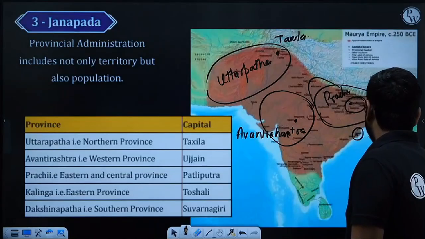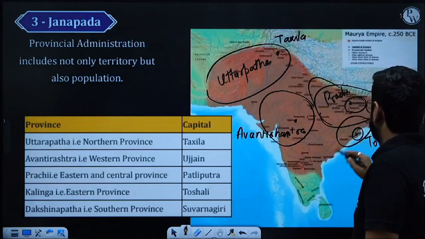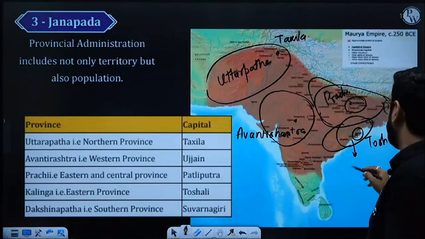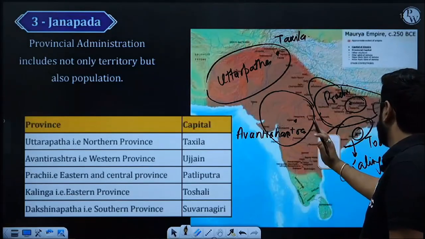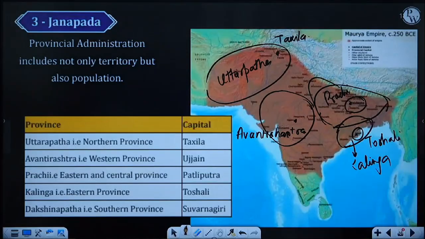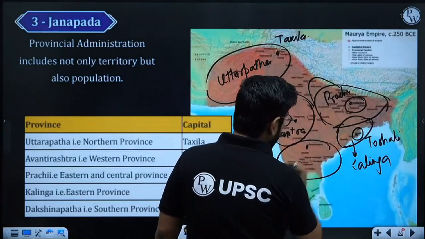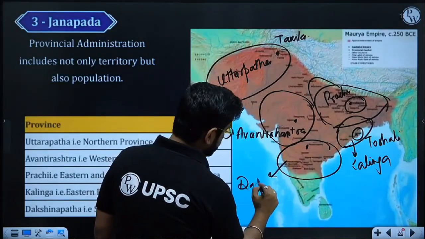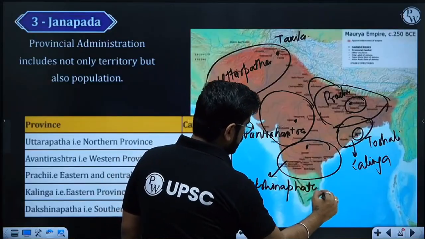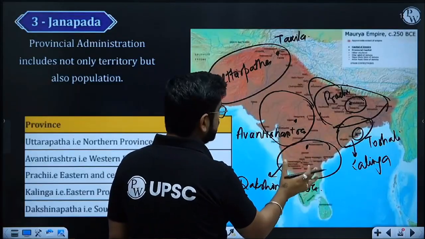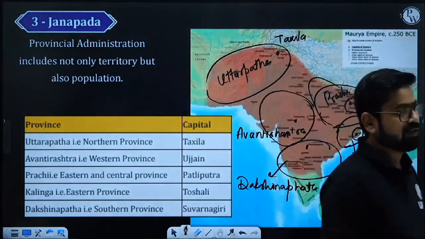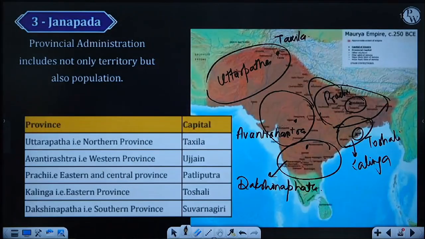Then Toshali. So Toshali is here. This part is technically your Kalinga or Eastern province. And then there is Suvarnagiri, and this is your Dakshinapatha. If it is extreme south, then Dakshinapatha, extreme north, then Uttarapatha, plus Prachi, plus Avanti Rashtra. So these are the five provinces, with their own capitals.